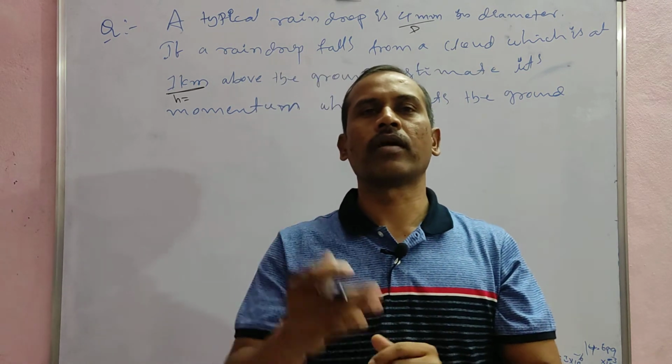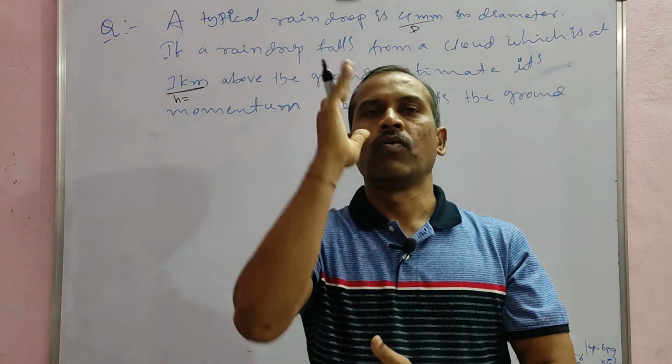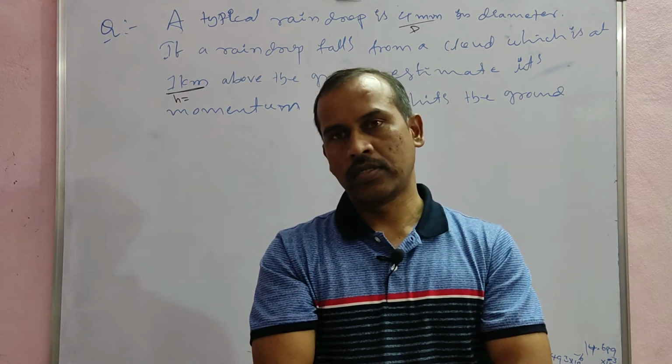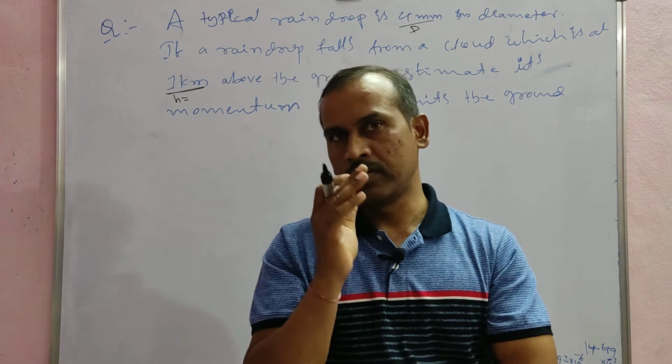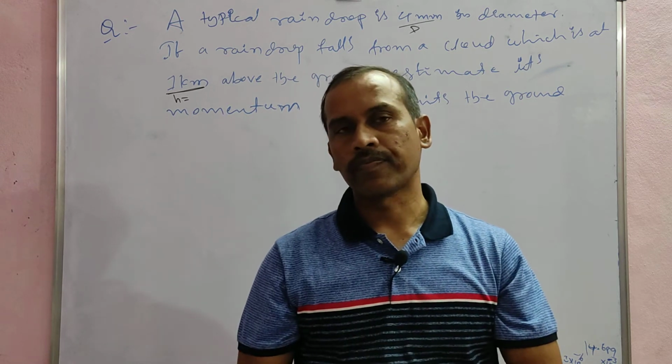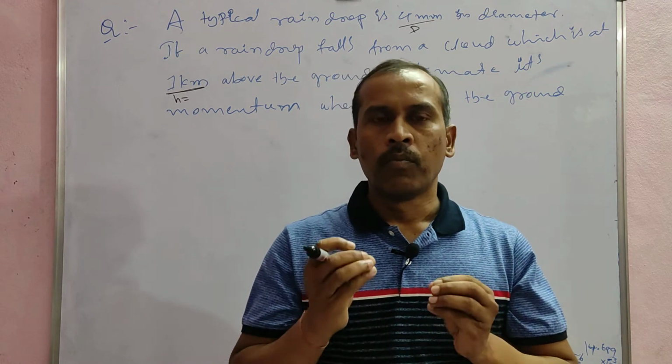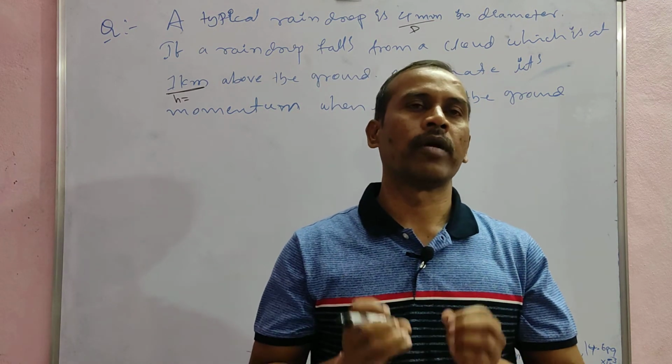The height of the raindrop from the ground is equal to 1 km. 1 km is equal to 1000 meters. This is the height of the raindrop from the cloud. Next, find out the momentum of the raindrop.